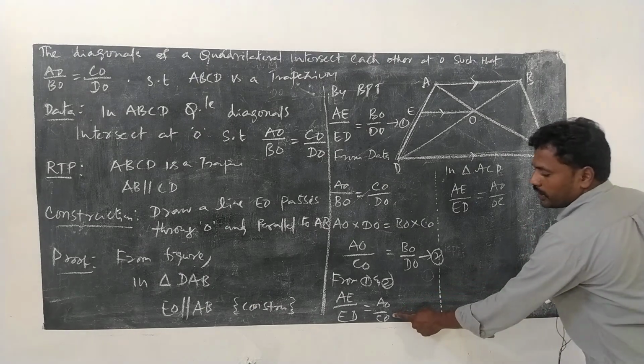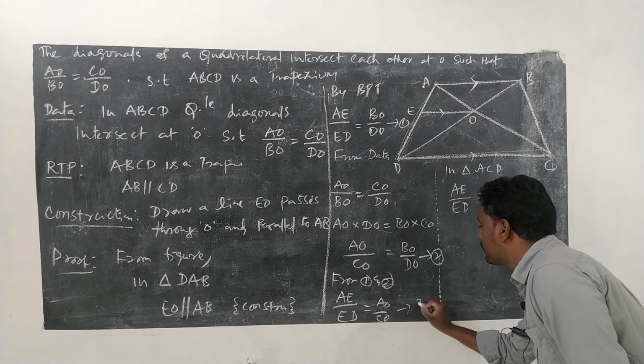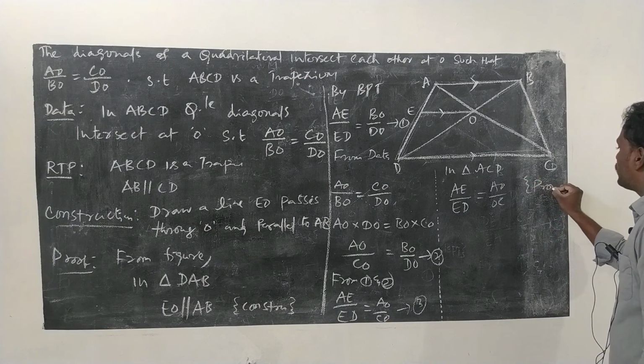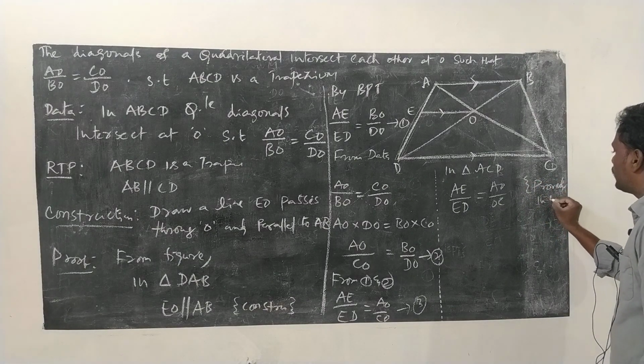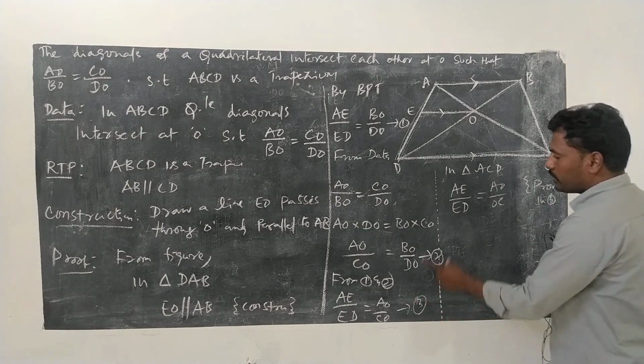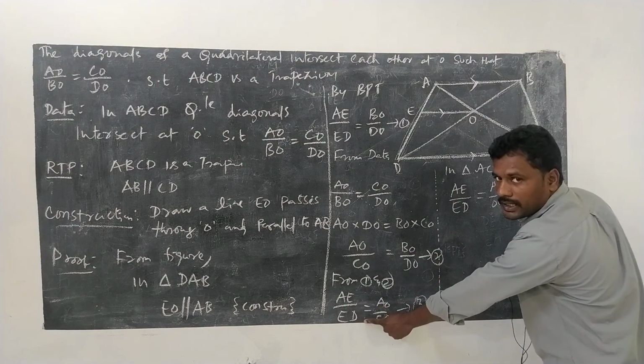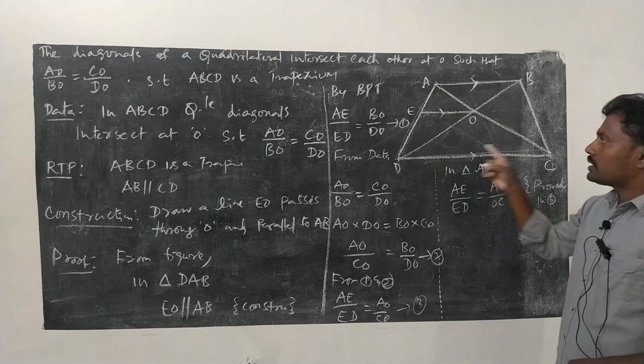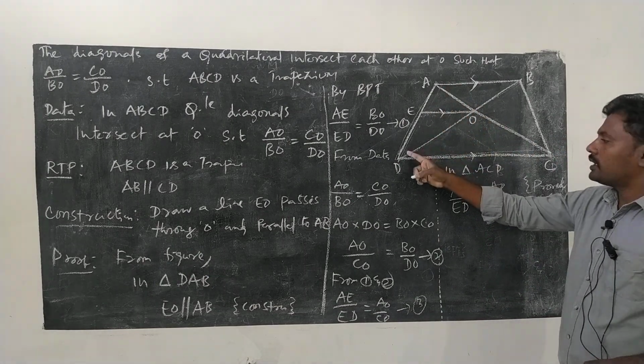This we have proved here. Let this be equation number 3. This is proved in 3. We proved this ratio is the same: AE by ED is equal to AO by CO. We have proved that, and we can observe it in this triangle ADC.